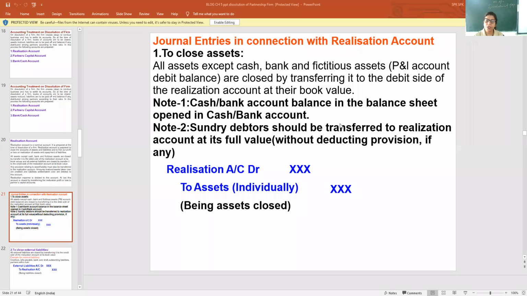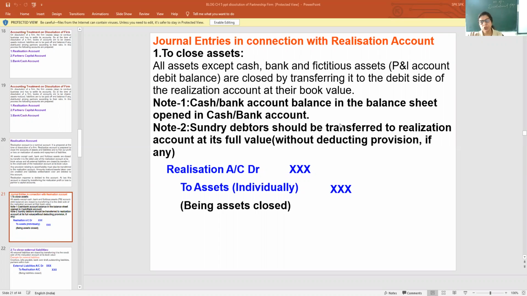What will be the entry? See the screen. Realization account debit to building. If in place of building it is furniture, you will write realization account debit to furniture.